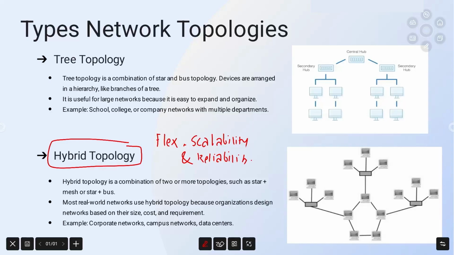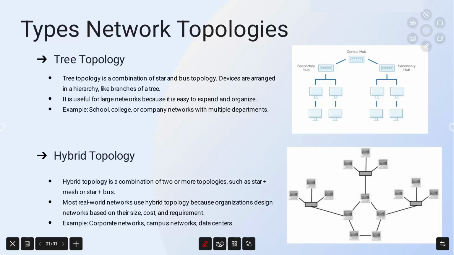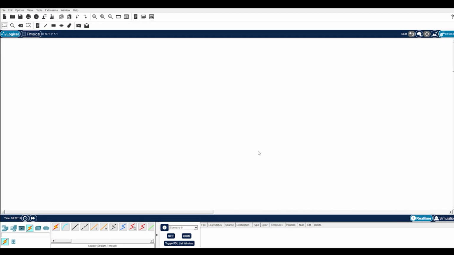Now, we have seen the different topologies: bus topology, ring topology, star topology, mesh topology, tree and hybrid topology. Now, instead of looking at diagrams, let us understand how these ideas look in a real networking tool. For the practical session, we are going to use Cisco Packet Tracer. Welcome to the practical session.